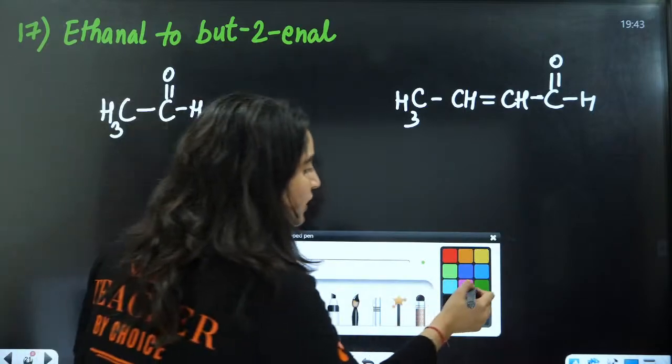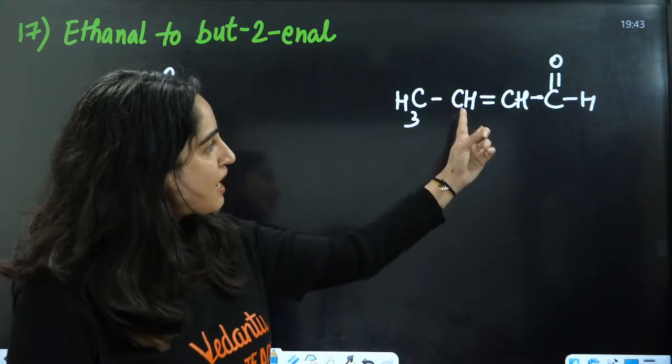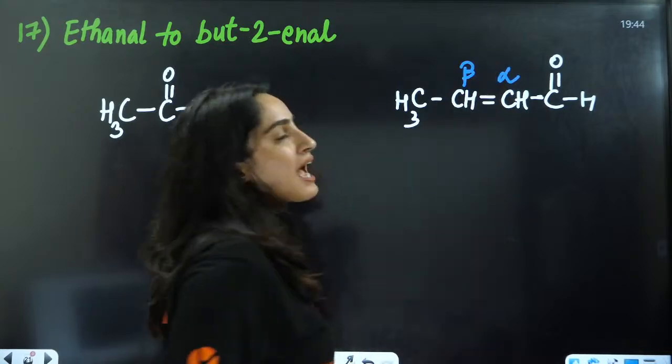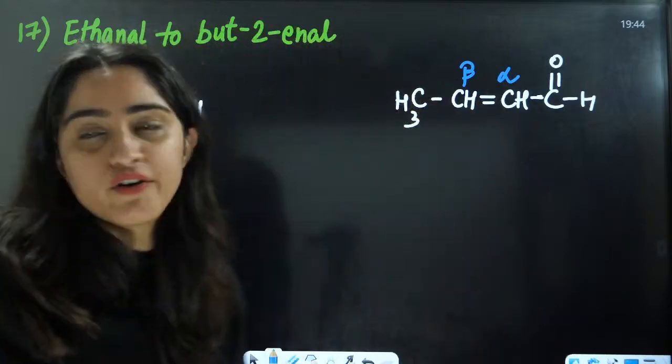Everybody in the chat box, can you identify this? You have an alpha beta unsaturated aldehyde here. Very good.